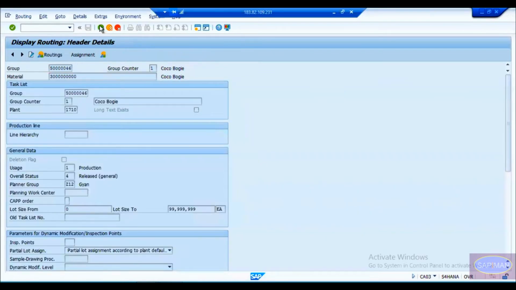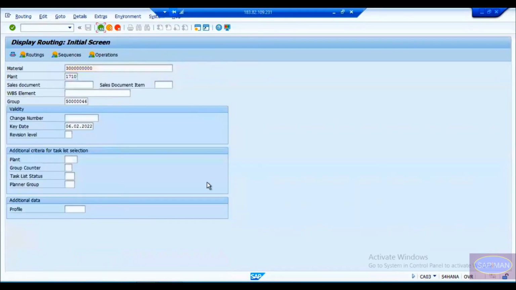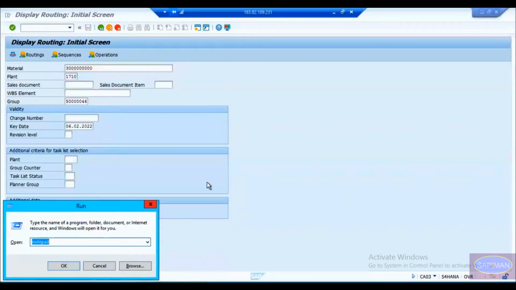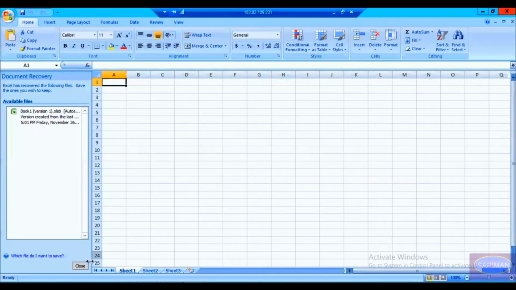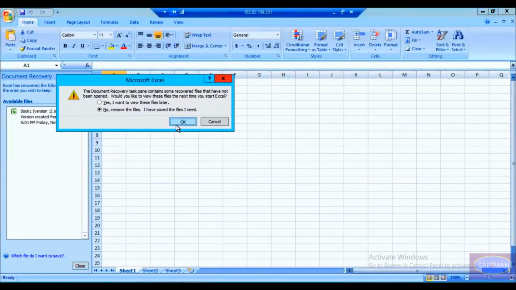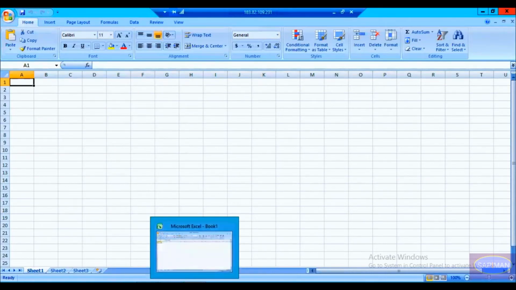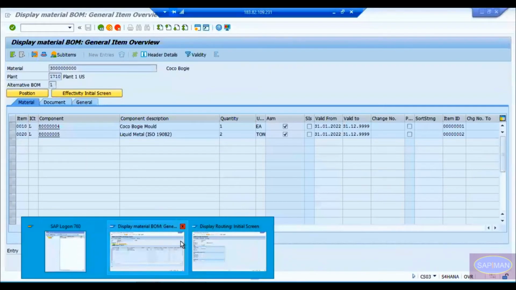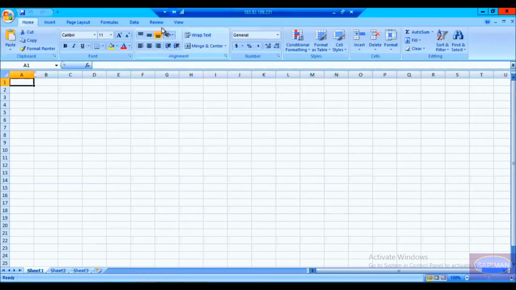Clear? Yes, sir. Okay, now before I move ahead with the calculation, let me make these things clear for you. I'll take an Excel sheet here so that we can look into the calculation. First of all, we'll look into the material prices before I jump into the system and show you the quantity calculation and this pricing calculation, how it happens.